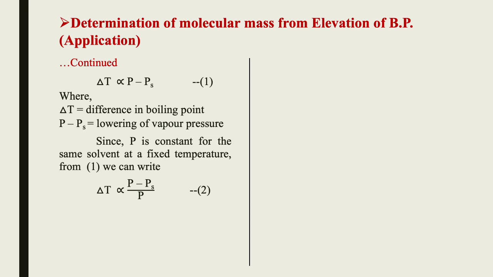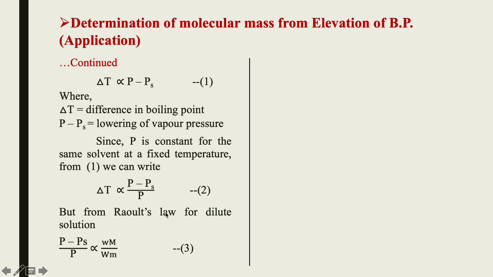Since P is constant for the same solvent at a fixed temperature, from equation 1 we can write that ΔT is directly proportional to (P minus Ps) divided by P. This becomes equation number 2. This indicates that the relative lowering of vapor pressure is proportional to the difference in boiling point.